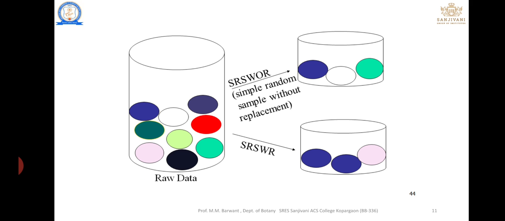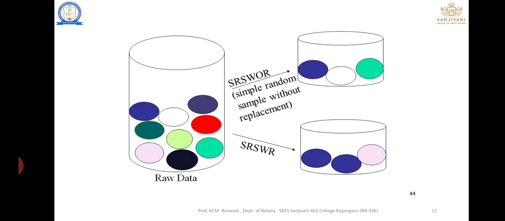For example, in this raw data a number of balls are present. We select the sample on the basis of with replacement and without replacement. In the first beaker, sampling is on the basis of without replacement, which means three balls are taken from the raw data: the blue ball, the white ball, and the green ball. In the second beaker we have taken two blue balls and one white ball.